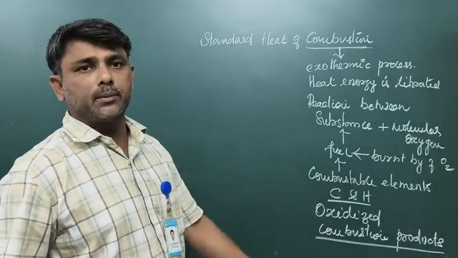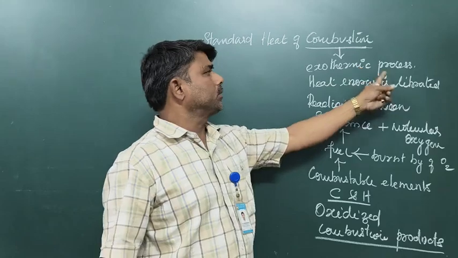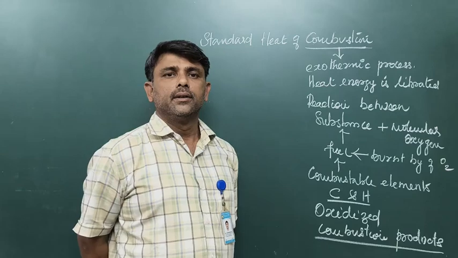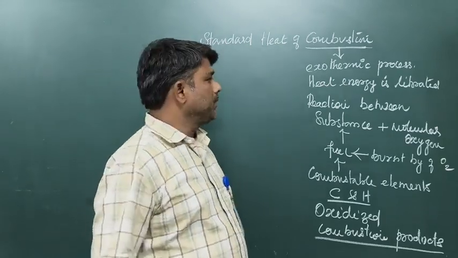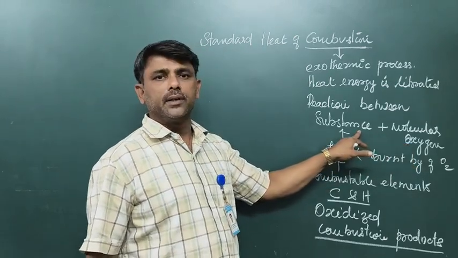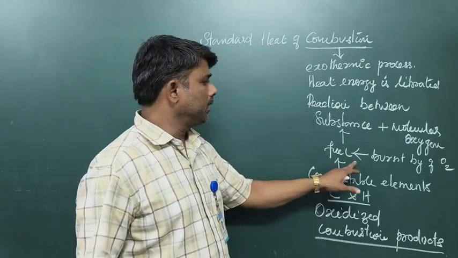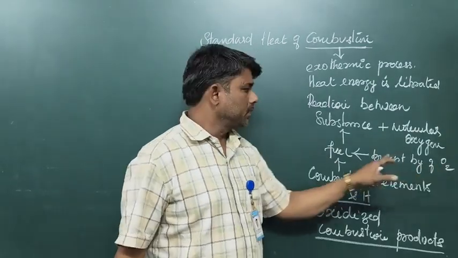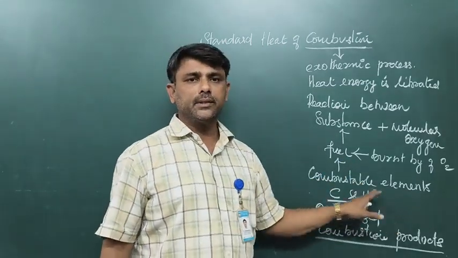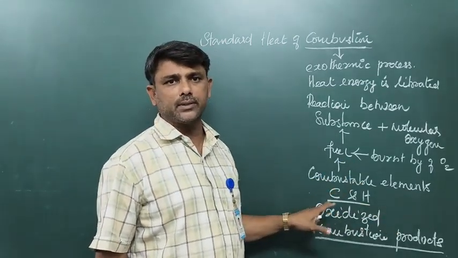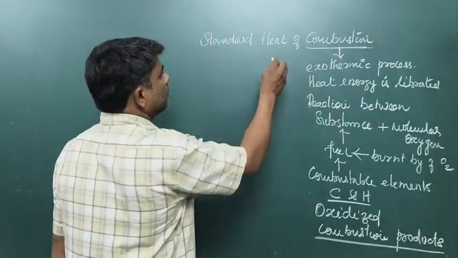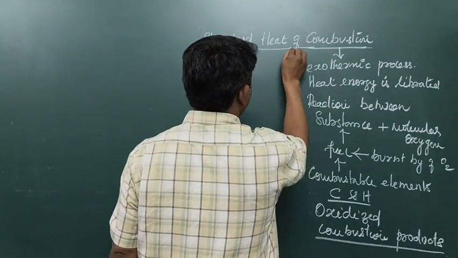So combustion is an exothermic process in which heat energy is liberated by the reaction between the substance and molecular oxygen. The substance is fuel, and fuel is burnt using molecular oxygen. This fuel contains combustible elements, carbon and hydrogen, which are oxidized to give the combustion products. Now let us move on to the heat of combustion.